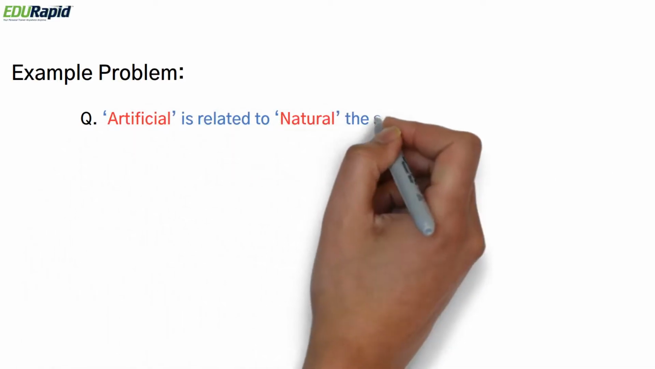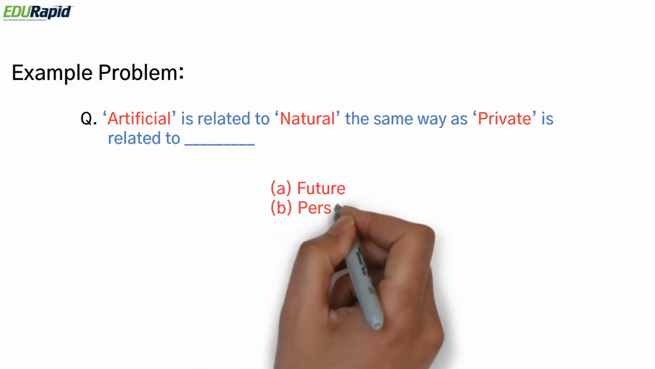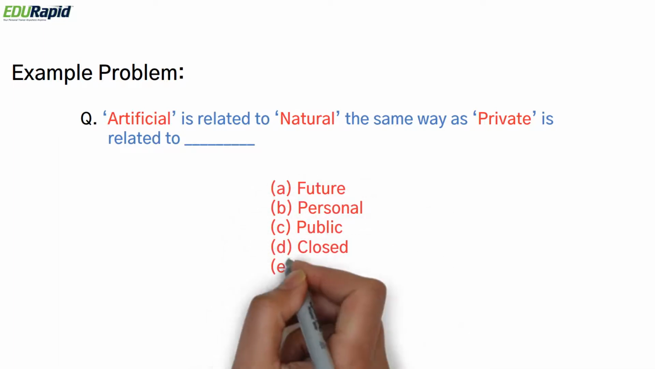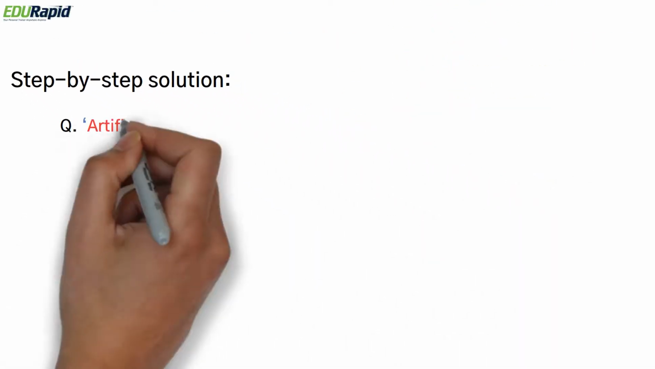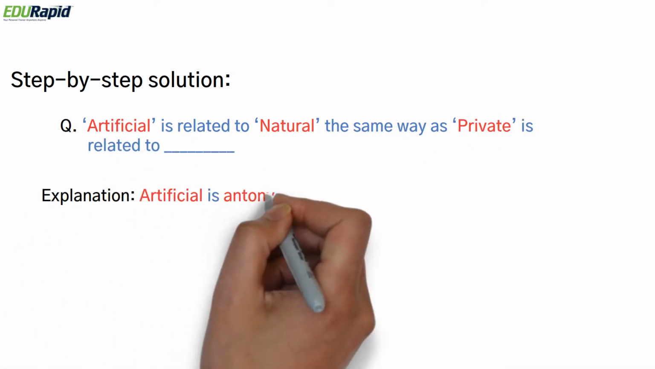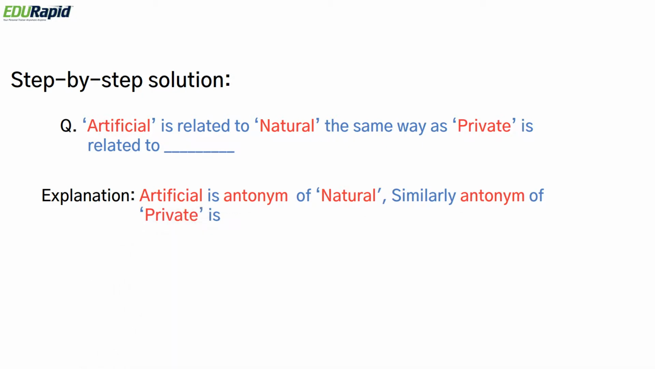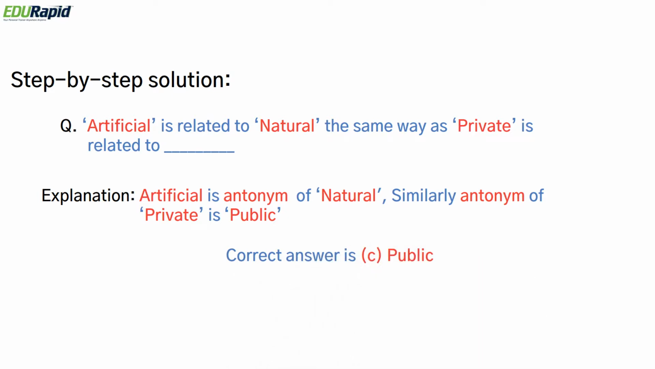So let's go to the next problem. Artificial is related to natural in the same way as private is related to. The given options are future, personal, public, closed, confidential. Now let's look at the solution and explanation. In the question, it is given that artificial is related to natural, and artificial is an antonym of natural. Similarly, the antonym of private is public. So the correct answer is option C, public.